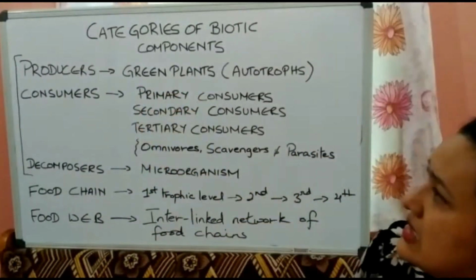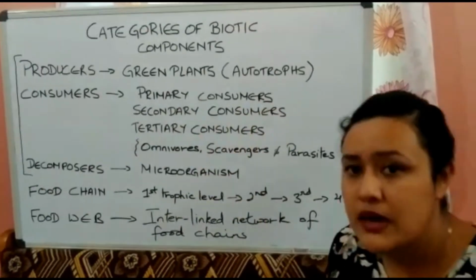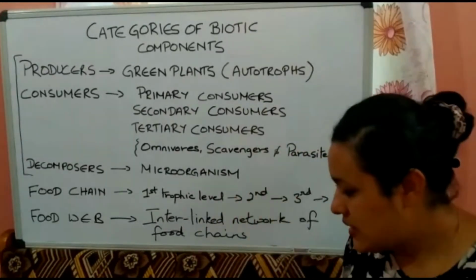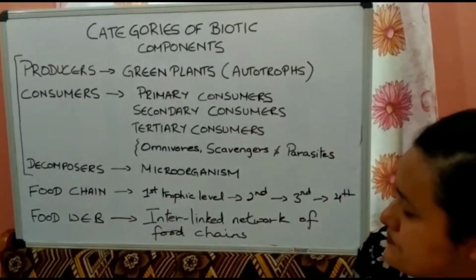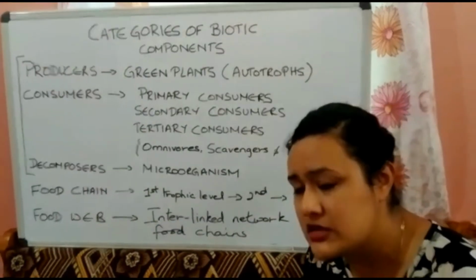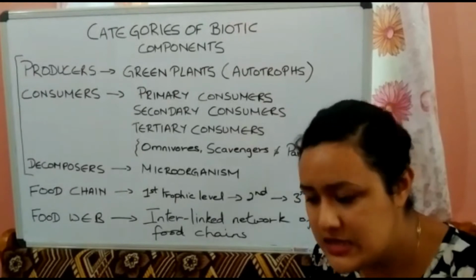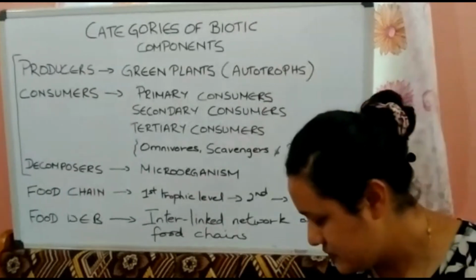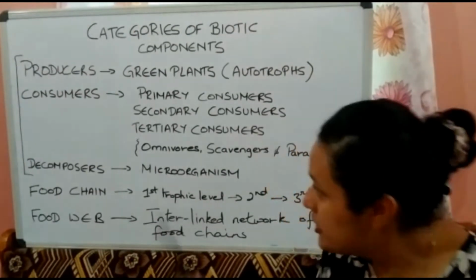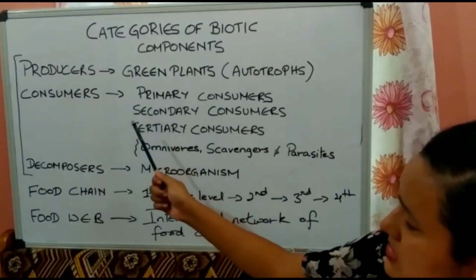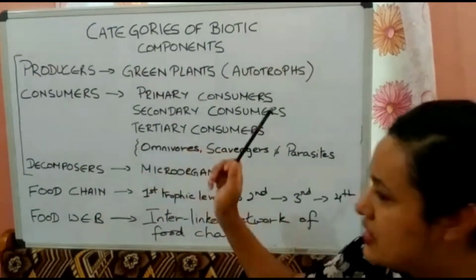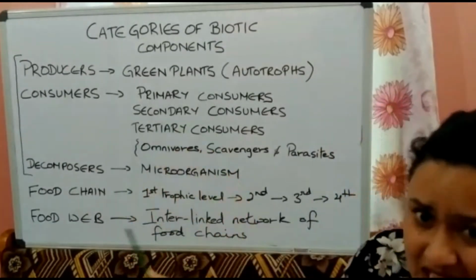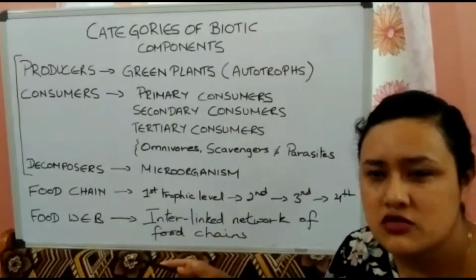So these are the main categories of biotic components. Hope you have understood this much. Now next comes the food chain topic. Food chain is a process of eating or being eaten. It is a process in which the producers are eaten by the consumers. Then the consumers, after they die, are decomposed by the decomposers. So there is a cycle going on, a dependence of food. That is known as food chain.